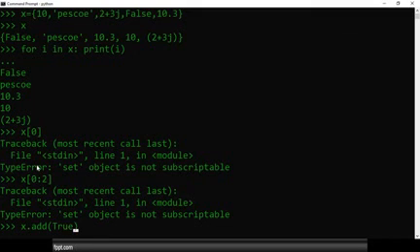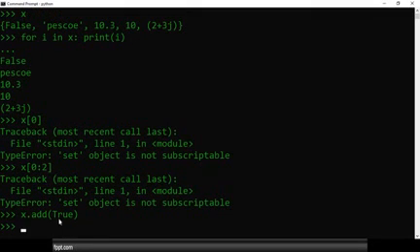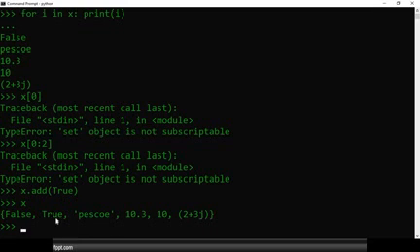Boolean value pass करता हूँ. See, the value is added. Why? Because set is a mutable. It does not support index, but it supports some functions. Okay, so let's print x. See, we get that true value.